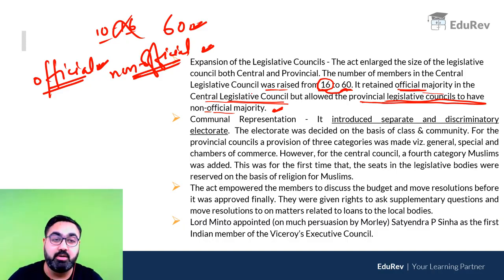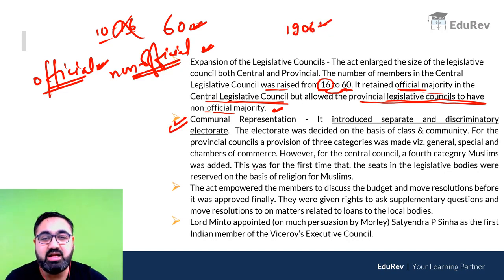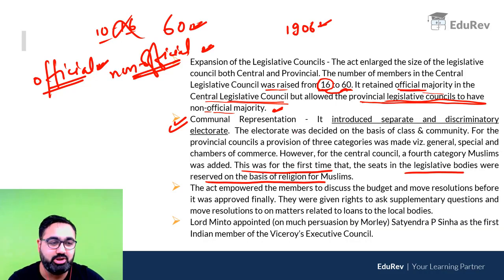Then communal representation, very, very important. As I said earlier, also a group of Muslim leaders met Lord Minto in Shimla in 1906, demanded separate electorate for Muslims. This was accepted. For the first time ever, the seats in legislative bodies were reserved on the basis of religion for Muslims, and those seats which are reserved for Muslims, only Muslims could vote on those seats. So there was separate electorate.